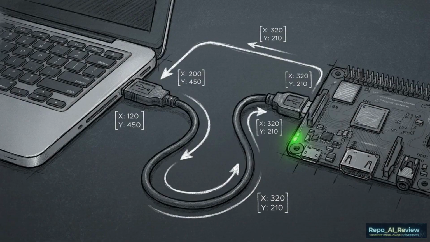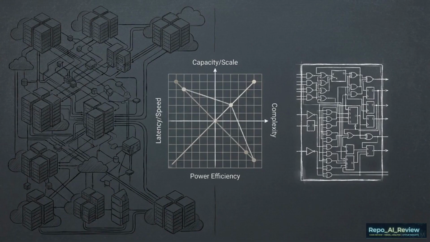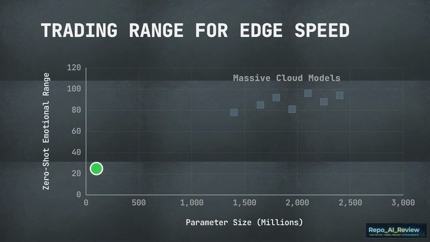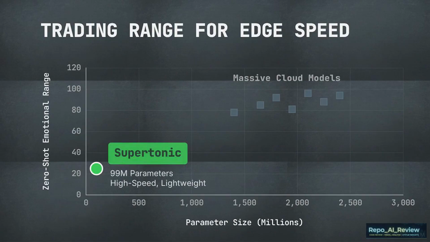As we've seen, all engineering architectures involve specific trade-offs. This graph maps local speed. The x-axis represents parameter size, and the y-axis tracks zero-shot emotional range. Massive cloud models sit in the upper right quadrant. They define the upper bound of emotional variance, but carry massive compute cost. Supertonic's optimized niche is plotted here in the lower left. It trades extreme emotional range for high-speed, lightweight edge execution.